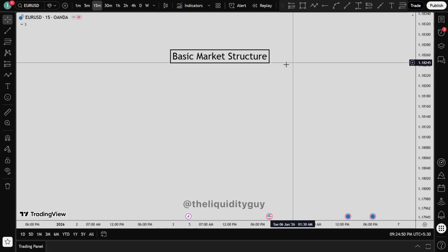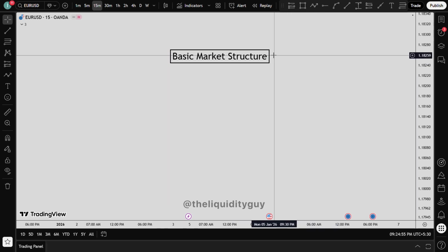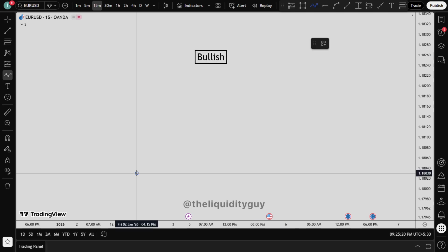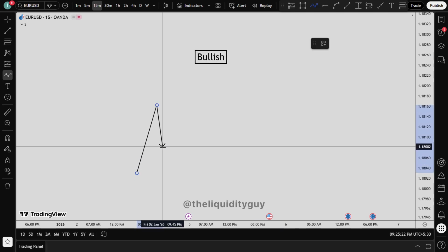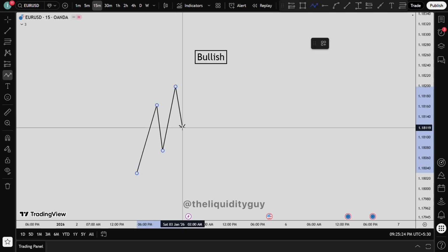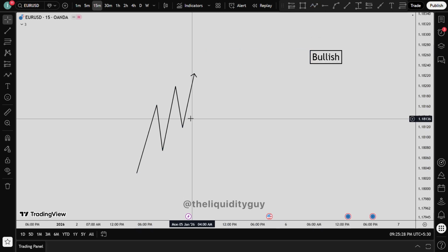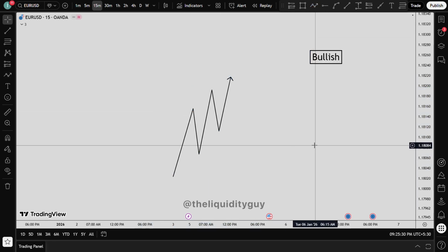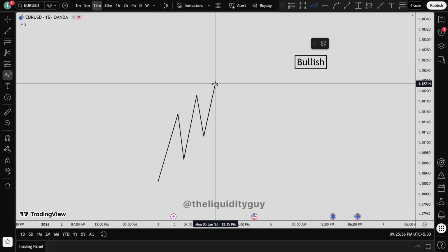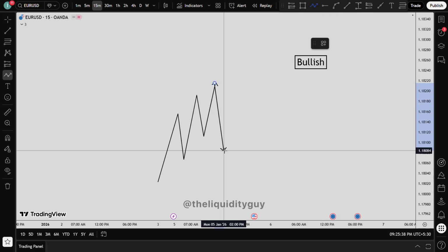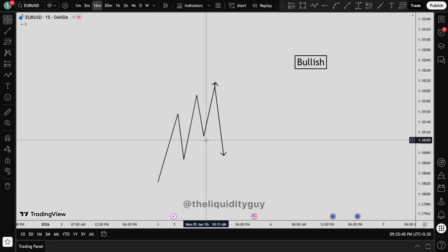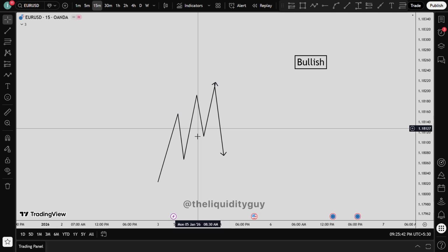Now, as we all know, market moves in two forms, bullish and bearish. In a bullish market structure, we can see price forming higher highs, higher lows, higher highs, higher lows, higher highs. This is a bullish market. Now, for a market structure shift to happen, we will need the market to reverse and close below this previous higher low. And this higher low should be valid.